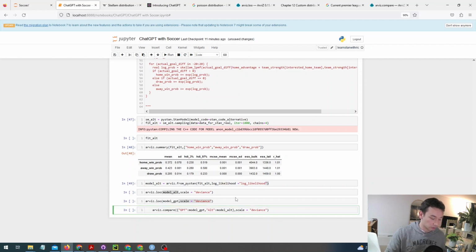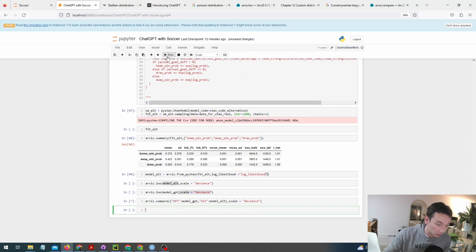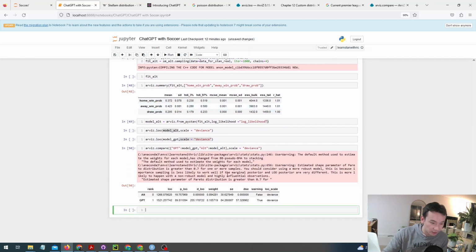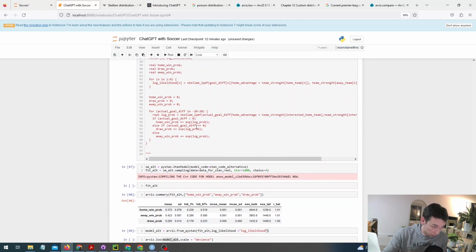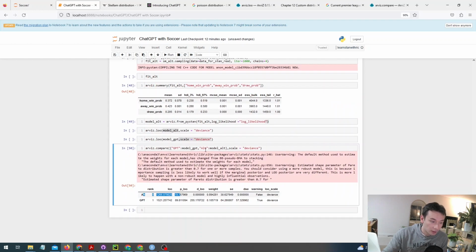ArviZ also has a really nice function called compare, which allows us to compare the results of the leave one out cross-validation. You can see here that if we compare the results of GPT and the alternative, we can see that the alternative model has a much lower deviance. It's about 20% lower. And just so you know, the deviance is basically an estimate of the out of sample error. So from these metrics, it's probably best to go with the alternative model, the model using the suggestions that I had before, because it really does have a much better out of sample fit.